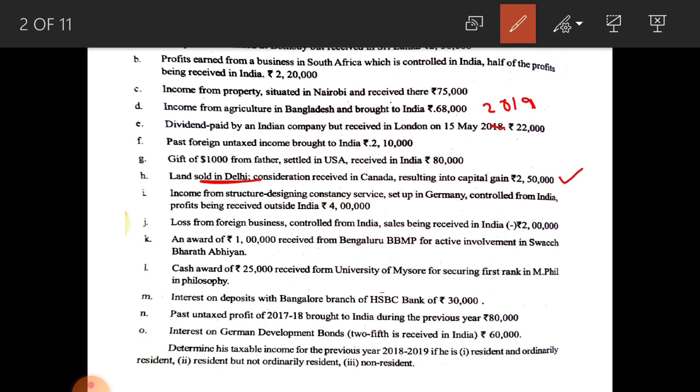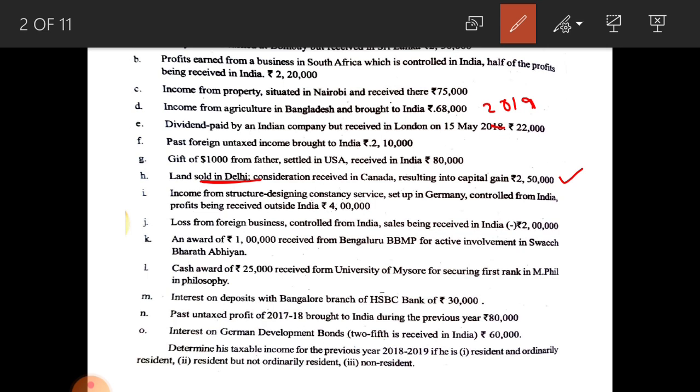Next, see, an award of rupees 1 lakh received from Bangalore BBMP for active involvement in Swachh Bharat Abhiyan. Any award is exempted from tax. So, this amount is also exempted from tax. Next one, cash award of rupees 25,000 received from University of Mysore for securing first rank in MPhil in philosophy. Cash award, that means award, is exempted from tax. So, this one also exempted from tax.